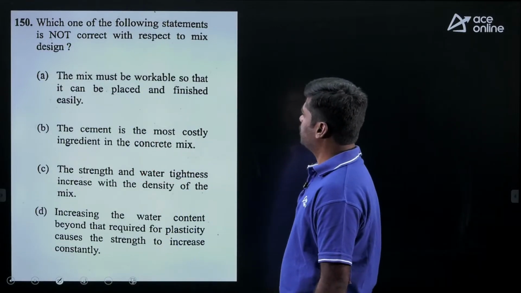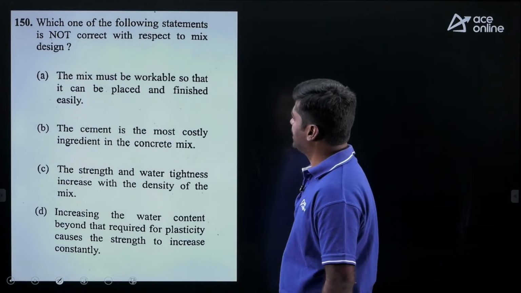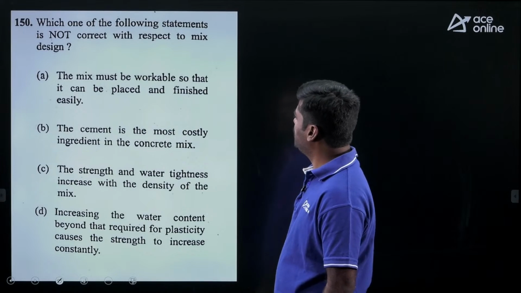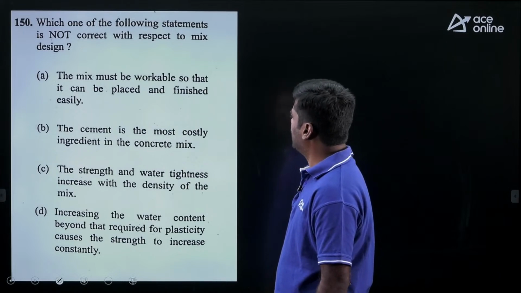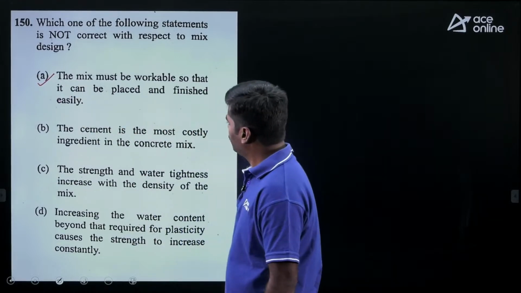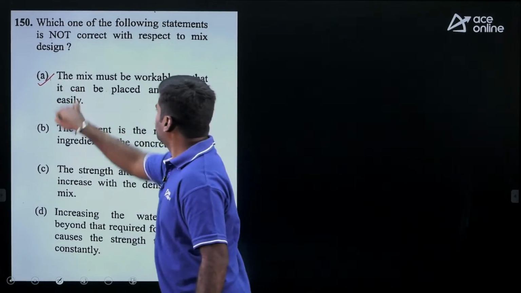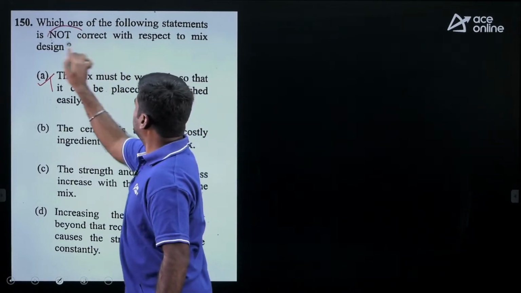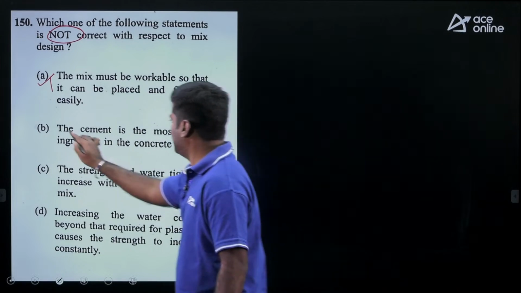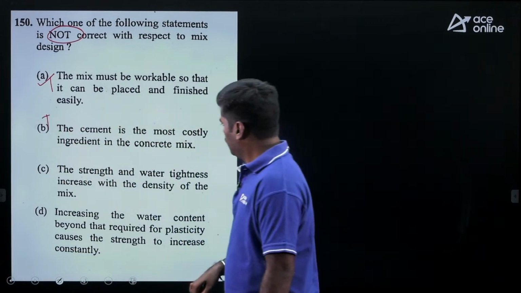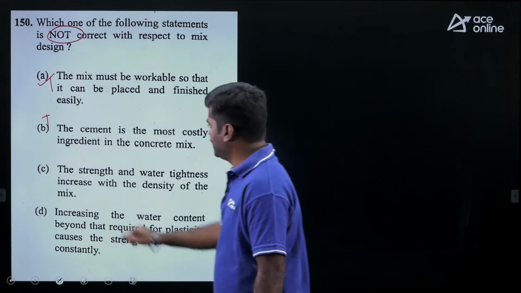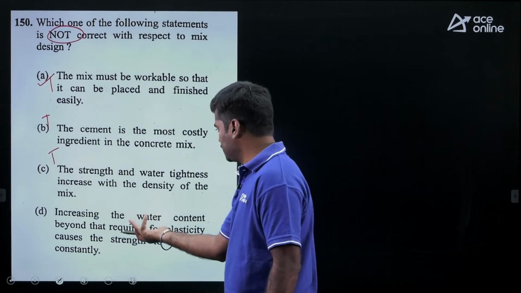Which one of the following statements is not correct with respect to mix design? Given here option A, B, C, D. A. The mix must be workable so that it can be placed and finished easily. Yes, it is true. B. The cement is the most costly ingredient in the concrete mix. Yes, it is true. C. The strength and water tightness increases with the density of the mix. Yes, it is true. Then remaining option D only.